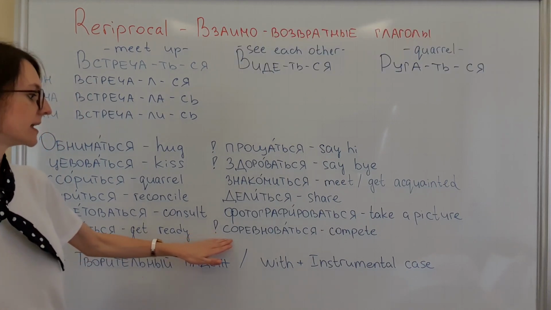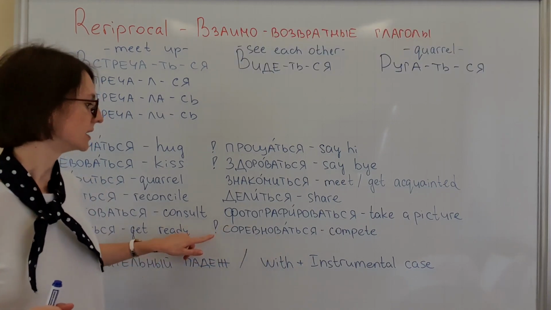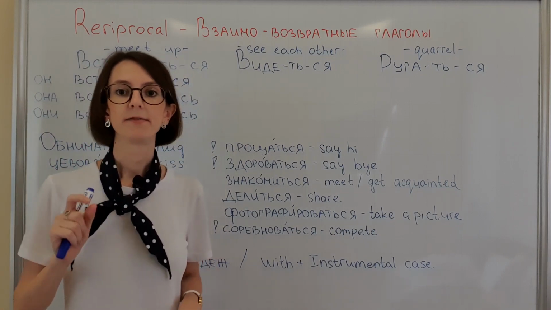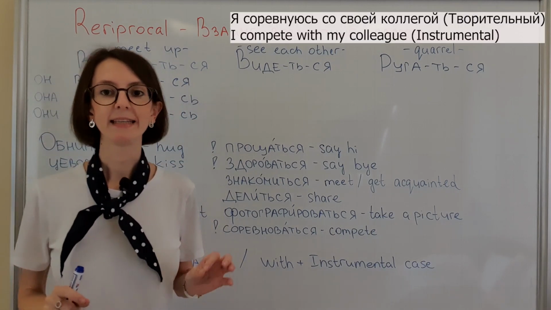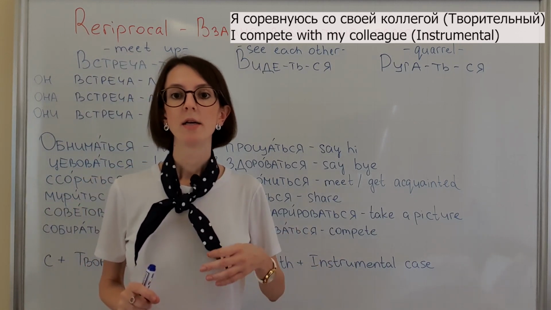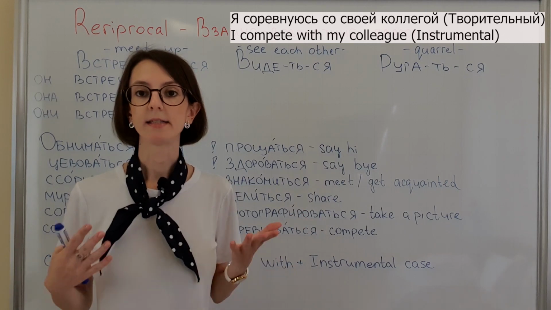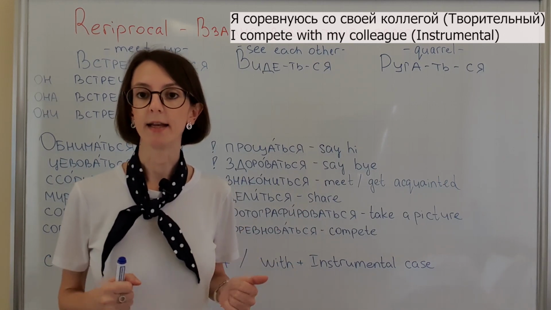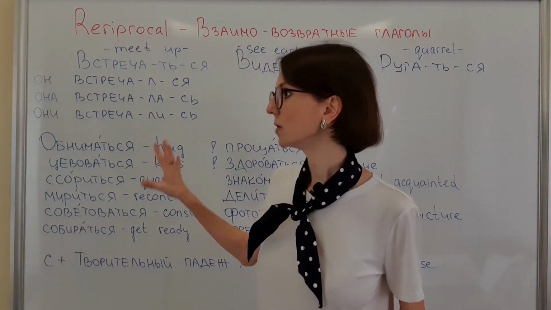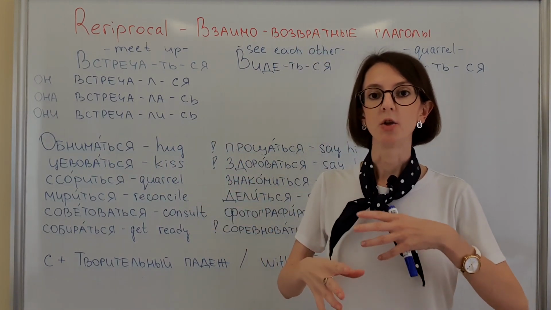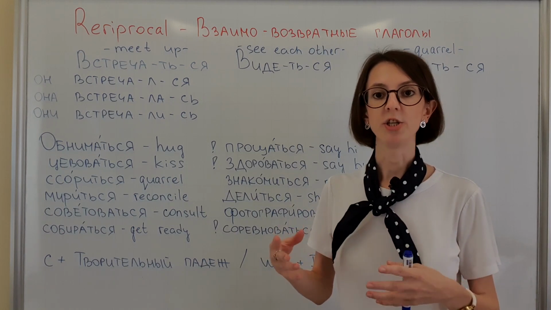And the last one, соревноваться. It can be also only reflexive one. Соревноваться. Например, я соревнуюсь со своей коллегой. So this is just a few examples of reciprocal reflexive verbs and how we can use them and with which cases.